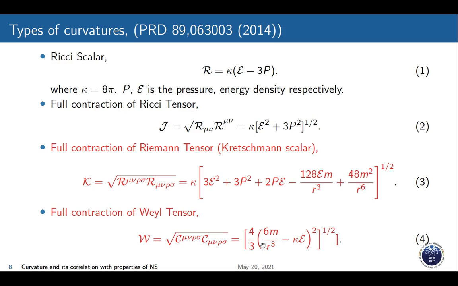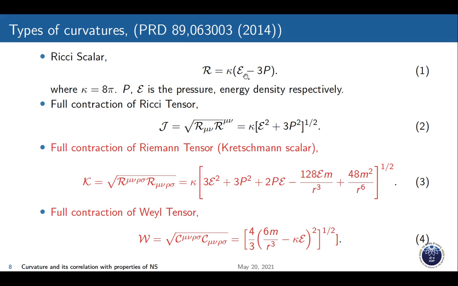Without going into the details of the calculation, one can get all these formulas from this reference. The Ricci scalar, the full contraction of the Ricci tensor, the full contraction of the Riemann tensor, which may be called the Kretschmann scalar, and the full contraction of the Weyl tensor, etc., directly connect to the equation of state of a star.